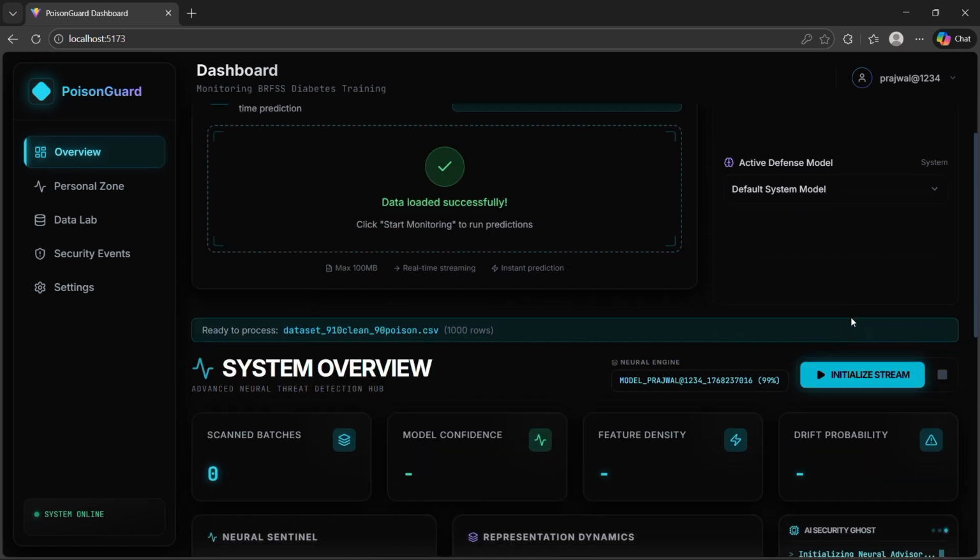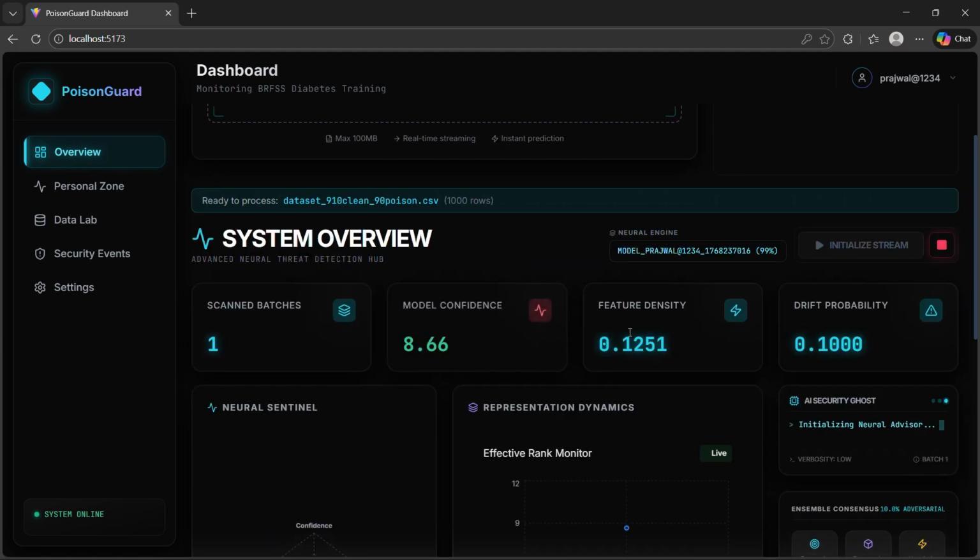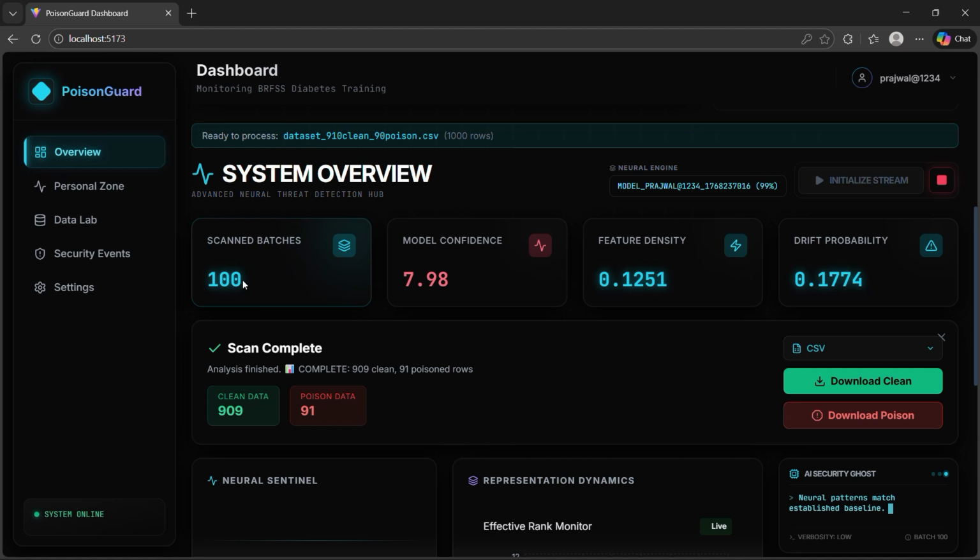What this means is we are sending each row of our dataset through the model, and it will verify whether that row is proper or not. Each row is nothing but a set of data of a particular patient. Okay, I'll initialize the stream now. Now you can see it is training. It has scanned 100 rows properly, and it is showing me 909 clean, 91 poison.